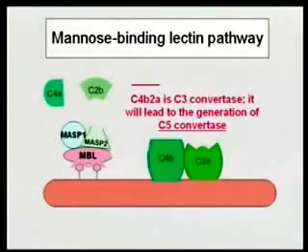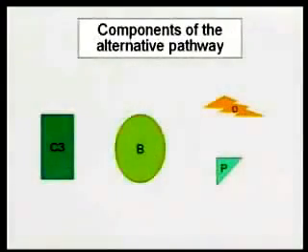So this pathway is basically identical to the classical pathway. It's regulated in the same way. You regulate these various components and so on. So that's it for the lectin pathway. The lectin pathway is actually simple if you understand the classical pathway. Now the hard pathway, the alternative pathway.